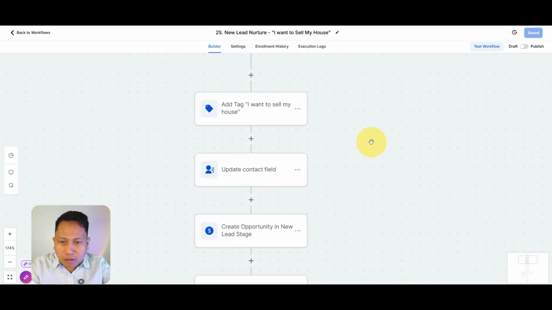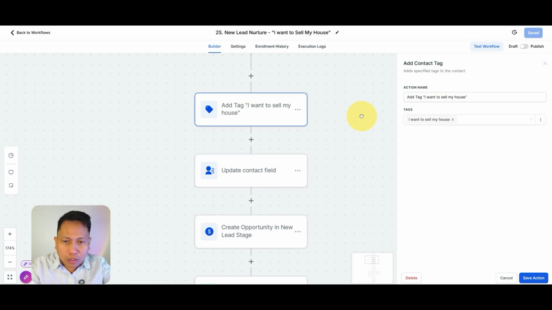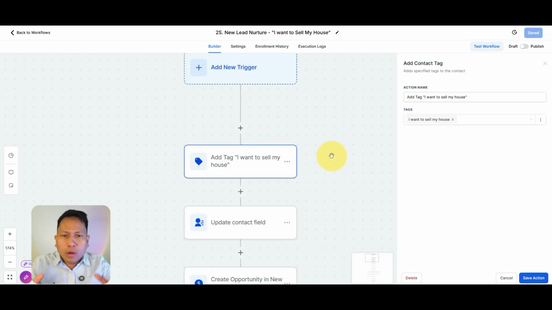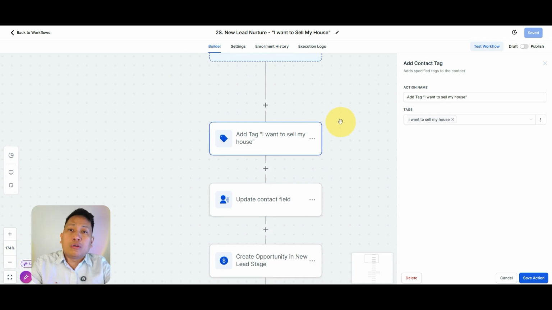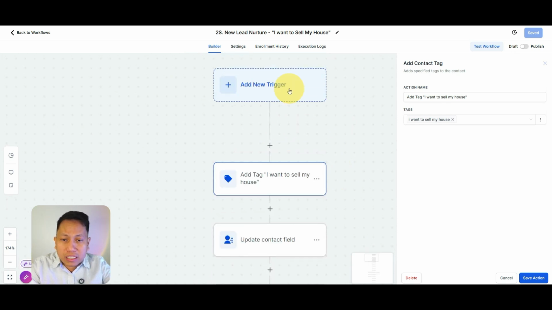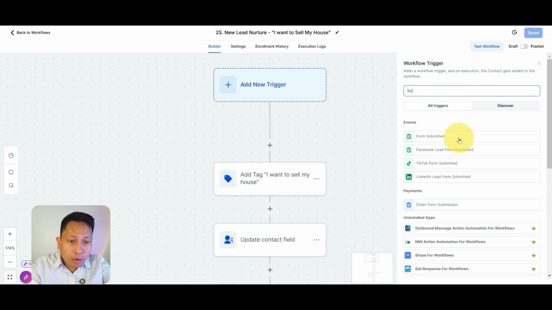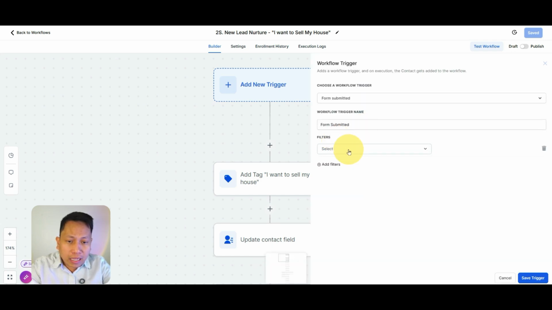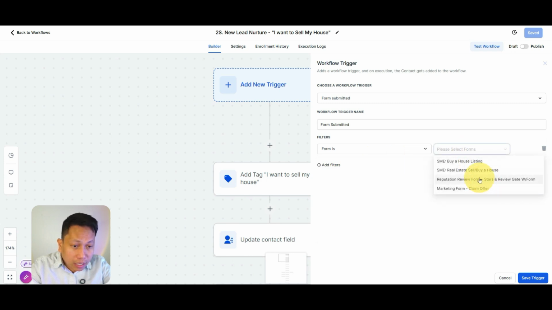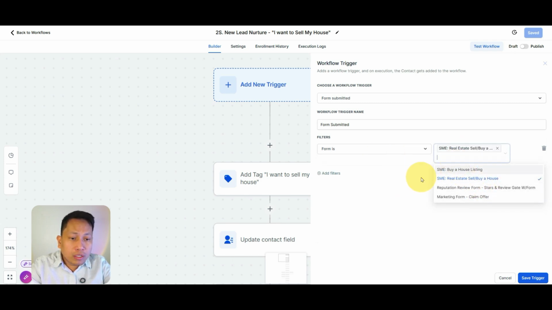So anyway, let's start. The first thing is, if the customer says, I want to sell my house, this automation will be running. To do this, just simply click add trigger first, then select form submitted, and select the form. What is the form? I'll say the SME real estate. All right.